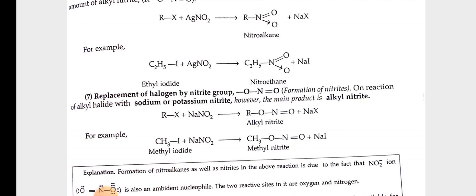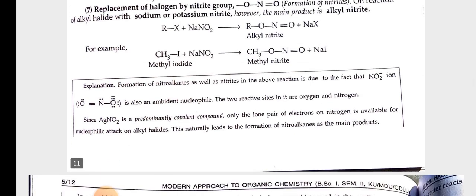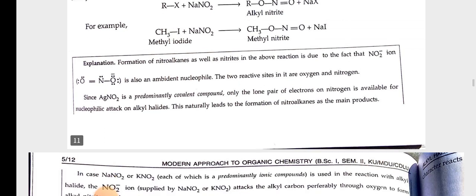Seventh, replacement of halogen by nitrite group. Formation of nitrites. On reaction of alkyl halides with sodium or potassium nitrite, however, the main product is alkyl nitrite. For example, methyl iodide plus NaNO2 gives rise to methyl nitrite plus NaI. Explanation.